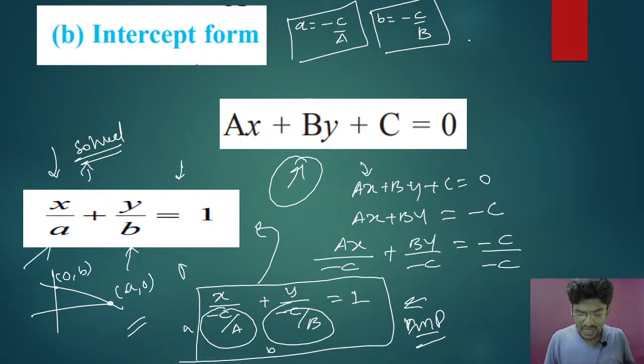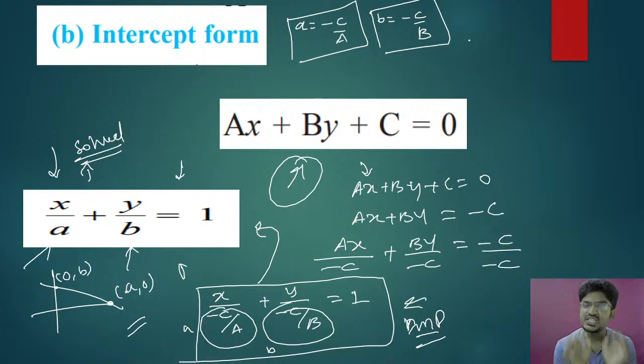Okay. Whenever I am solving the theorems of plane in 3-dimensional geometry in 12th standard, please understand, I am going to solve the intercept form of the plane in 12th standard.